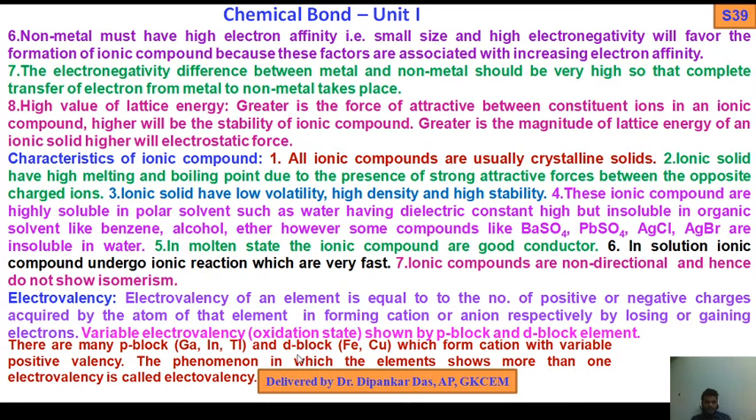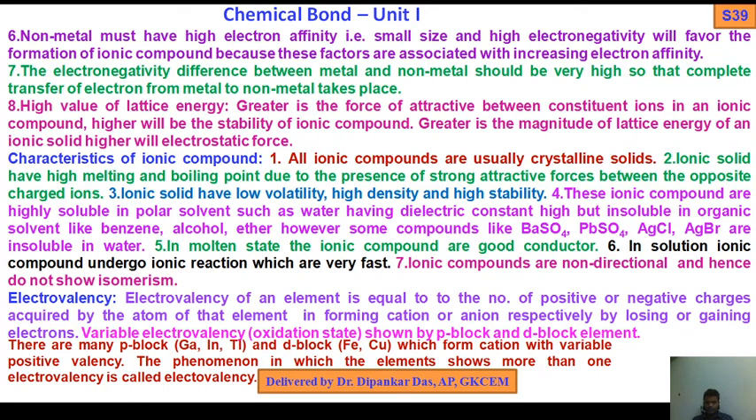Variable electrovalency, that is oxidation state, is shown by p block and d block elements. There are many p block elements like gallium, indium, thallium and d block elements like iron, copper, which form cations with variable positive valency. This phenomenon in which the element shows more than one electrovalency is called variable electrovalency. So that is the electrovalency. It is equal to the positive or negative charge acquired by the atom of that element during the formation of cation or anion, by losing or gaining electrons.